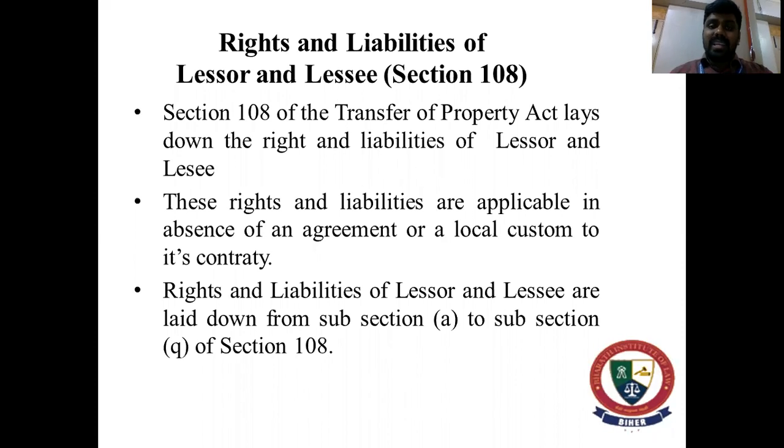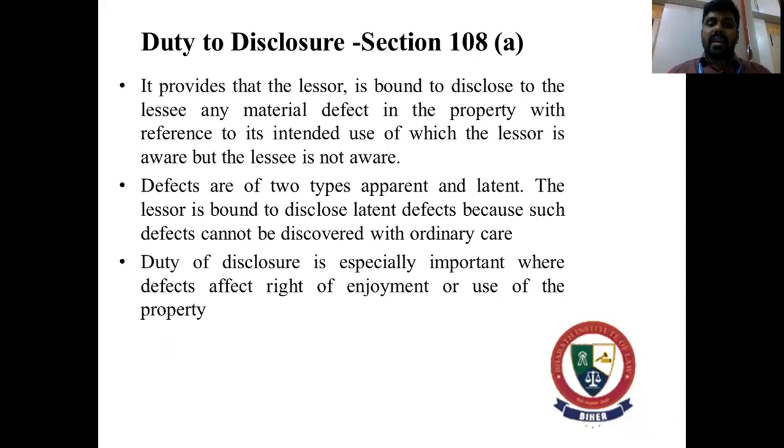Now we will look into the rights and liabilities of the lessor and lessee. That comes under Section 108. In this video, we will be looking into the rights and liabilities of the lessor. These rights and liabilities are applicable in the absence of an agreement or any local custom to the contrary. So if there is no agreement between the parties, or no local custom as far as that particular agreement is concerned, then Section 108 will be applied. It comes from sub-clause A to sub-clause Q of Section 108.